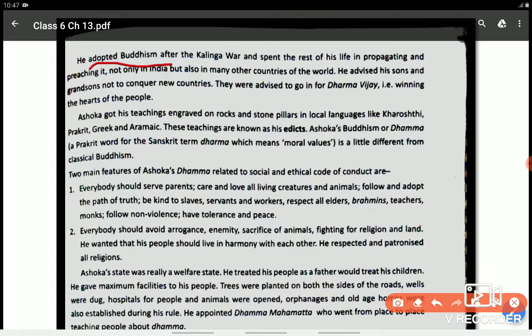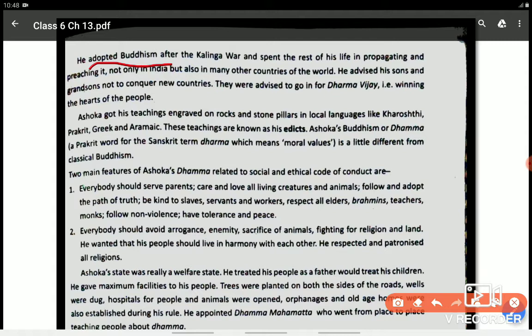After that Kalinga War, he decided not to do any war in future, and that's also one of the reasons behind the downfall of the Mauryan Empire. After this war, he adopted Buddhism and spent his whole life preaching Buddhism to the people, asking the people to follow Buddhism.